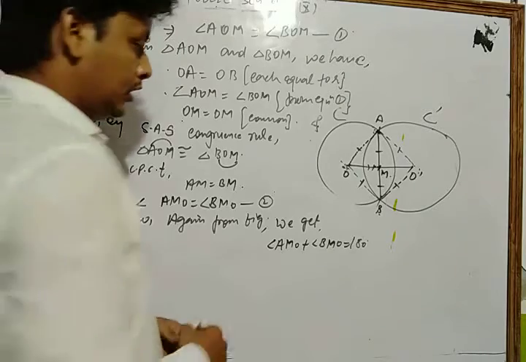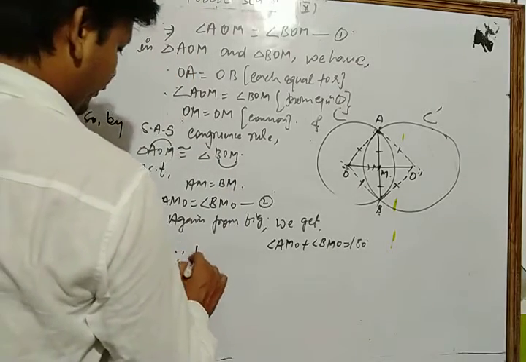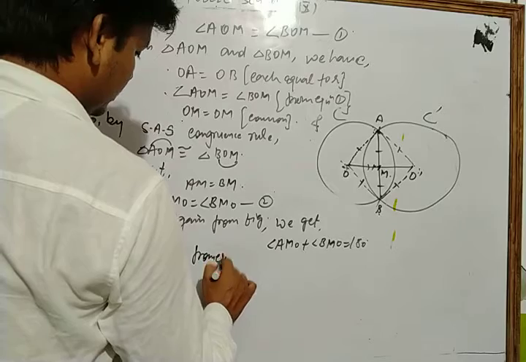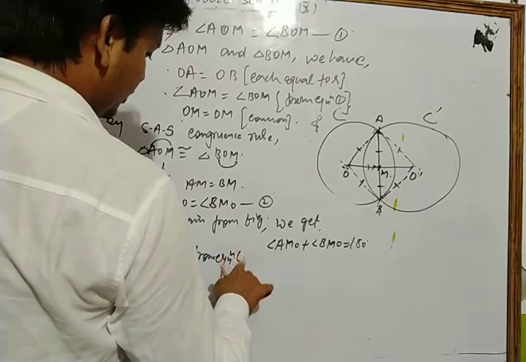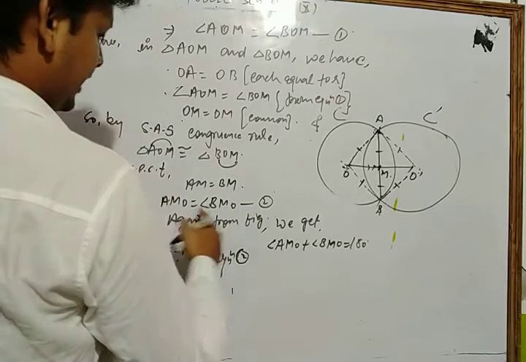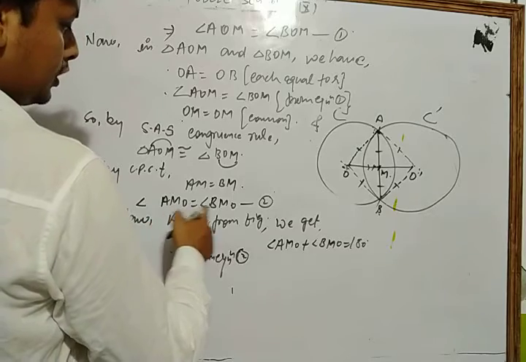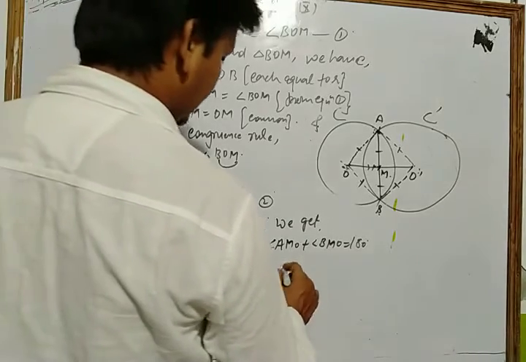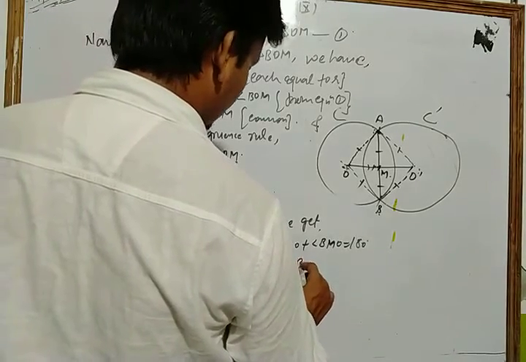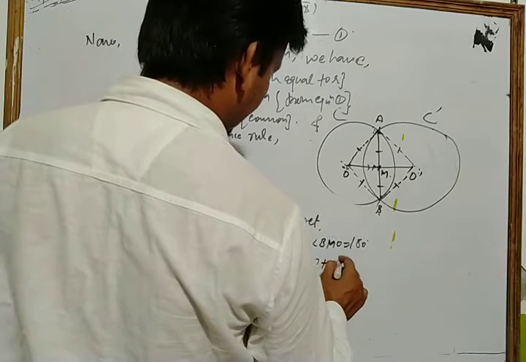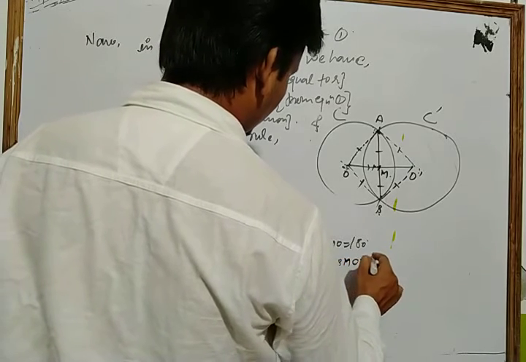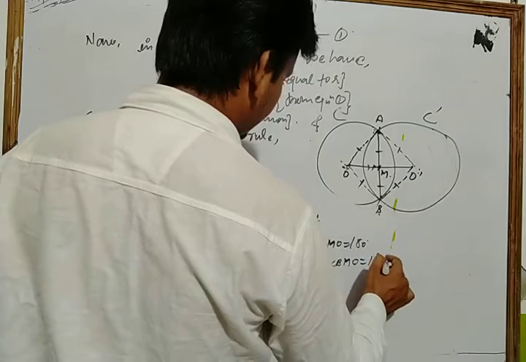Since from equation 2 we proved angle AMO is equal to angle BMO, we get angle BMO plus angle BMO is equal to 180 degrees.